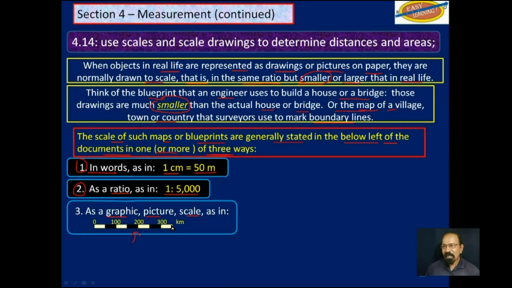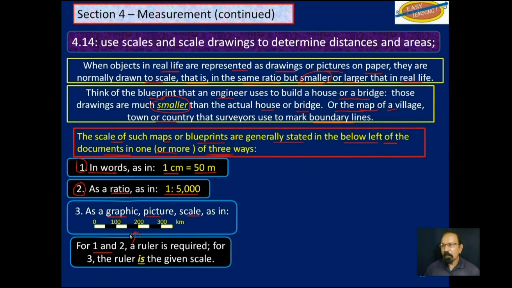Now, you're actually given a scale on the map. For 1 and 2, you will need a ruler, but in the case of this third one here, the ruler is already given on the drawing. So you don't need a ruler for the third one. So we will look at all 3 of these. In all 3 cases here, the drawing is smaller than reality.